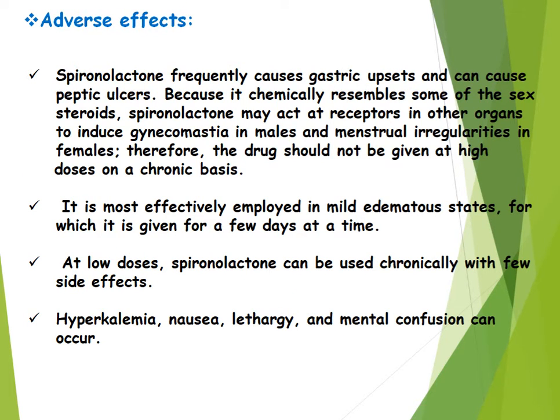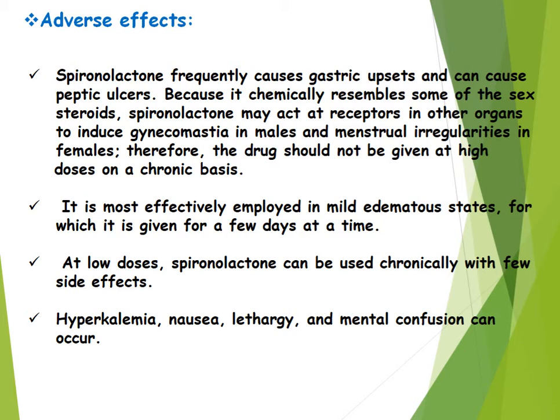Next is the adverse effects or toxicity. Spironolactone frequently causes gastric upset and may cause peptic ulcer. Because it chemically resembles some of the sex steroids, spironolactone may act at receptors in other organs to induce gynecomastia in the male and may cause menstrual irregularities in the female.